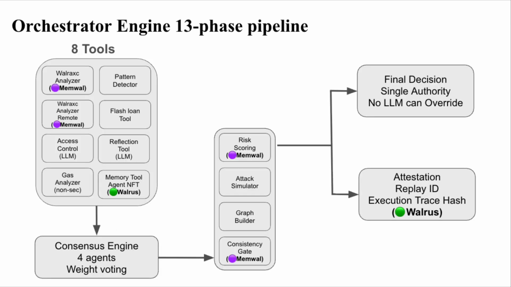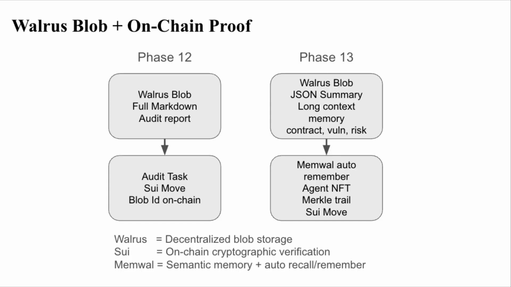Once memory is loaded, the analysis begins. Instead of relying on a single model, Warlax runs multiple security tools in parallel. Their findings are combined through a consensus process, validated through a simulation and consistency check, and only then does the system produce a final verdict. Every audit is also cryptographically attested with a replay ID and execution trace hash.